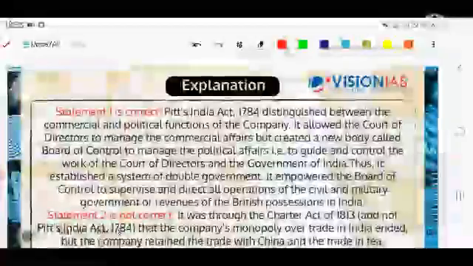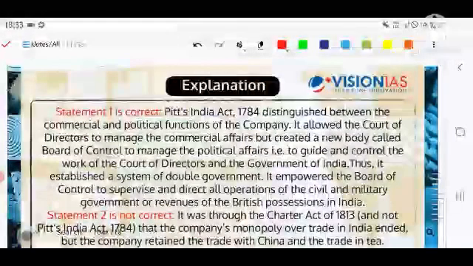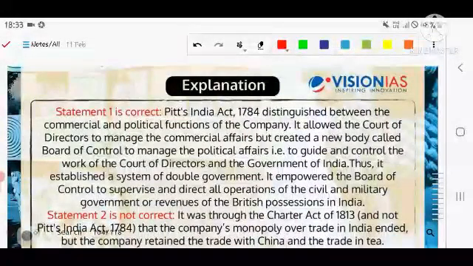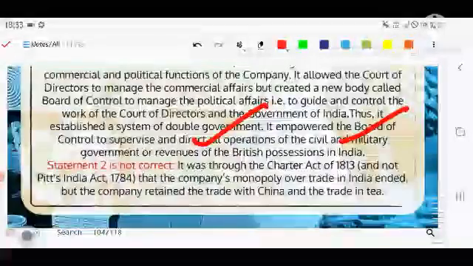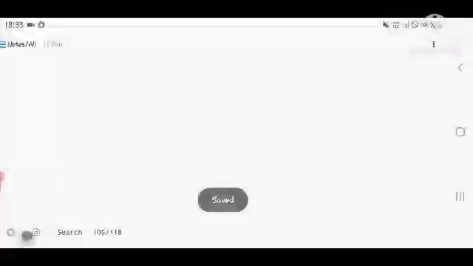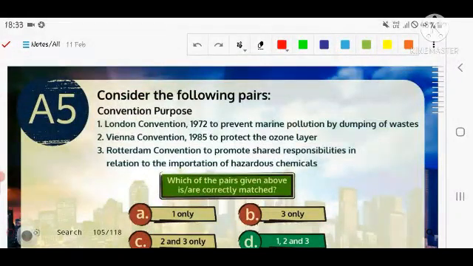Right. So the first statement is correct because Pitt's India Act of 1784 distinguished between the commercial and political functions of the company. It allowed the Court of Directors to manage the commercial affairs, but created a new body called the Board of Control to manage the political affairs, to guide and control the work of the Court of Directors and the government of India. Thus it established a system of double government. It empowered the Board of Control to supervise and direct all operations of the civil and military government or revenue of the government possessions in India. The second statement is not correct because it was through the Charter Act of 1813 that the monopoly was ended, which retarded the monopoly of the East India Company.